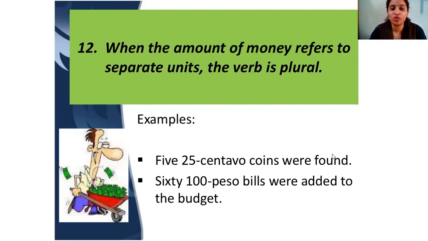Even though it is money, we used were. Why? Because when the amount of money refers to separate units, we use a plural. When it is a normal unit of money, time, or distance, we use the singular. But peso, centavo, coins are separate units. There we use a plural verb.